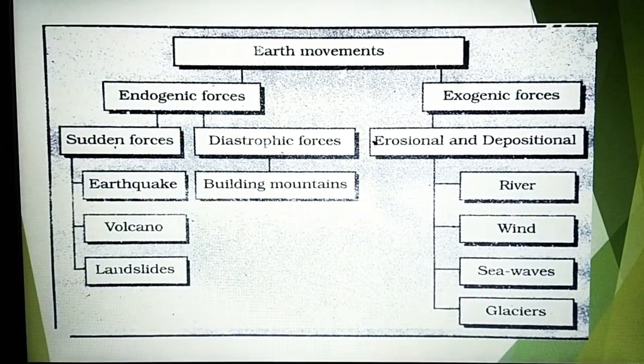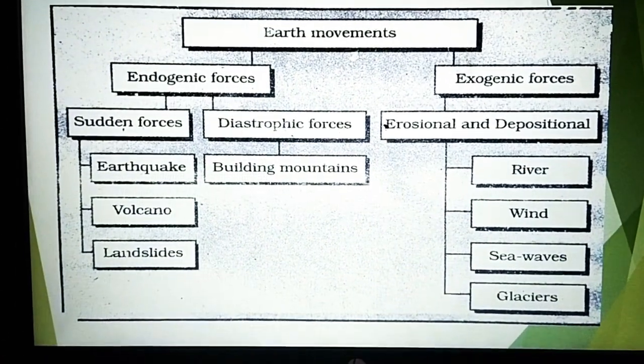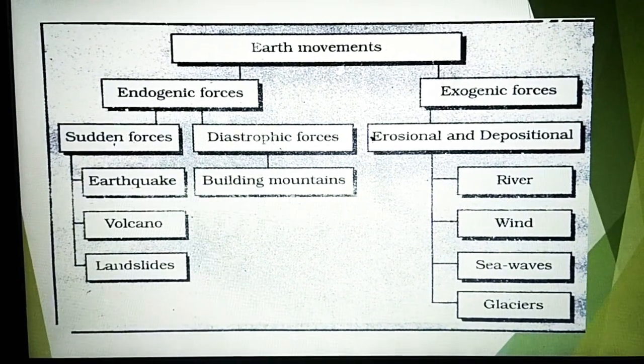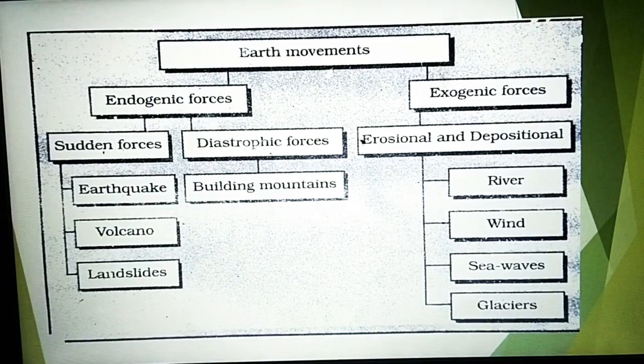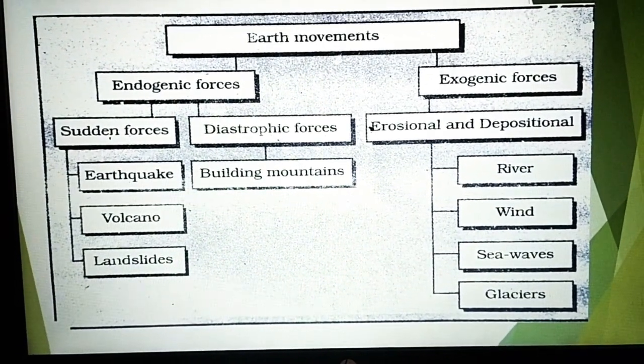Exogenic forces, we can say, are like erosional and depositional work done by the rivers. Sometimes in the rainy season floods occur, which also cause life and property damage. When a strong wind blows, it also causes damage.